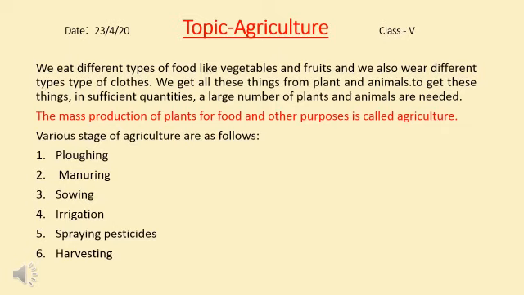So we can say the mass production of plants for food and other purposes is called agriculture. What is agriculture? The mass production of plants for food and other purposes is called agriculture. In this module, we are only discussing agriculture activities related to plants. There are various stages of agriculture: plowing, manuring, sowing, irrigation, spraying pesticides and harvesting. Let's learn about them.